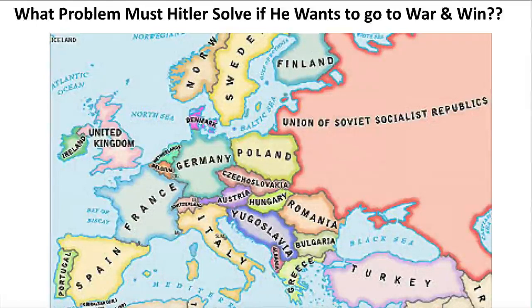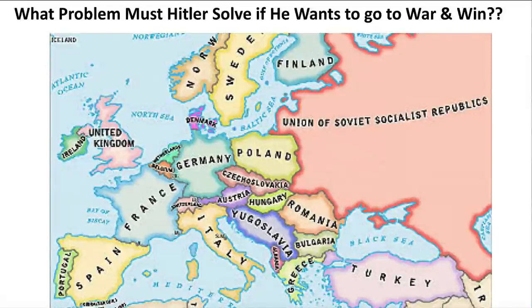So you can see from the map that before the war starts, Germany's southern border is solid. The other country there, which is hard to see because it's blurry, is the country between Germany and Italy that I didn't mention, the pink one. That's Switzerland. Switzerland is always neutral, always. They're famous for always staying neutral. So Germany's southern border is solid, okay? That's protected. He's got possession of all of the powers there.